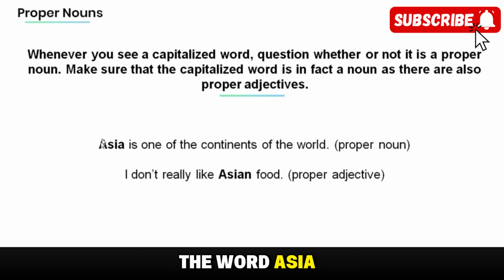The word Asia is the name of the continent, so it's a proper noun. And in the sentence: I don't really like Asian food. The word Asian is a proper adjective. It is a word used to describe the noun food.